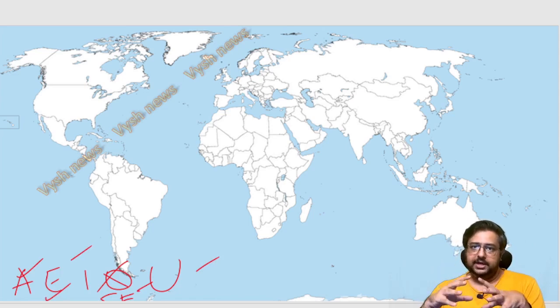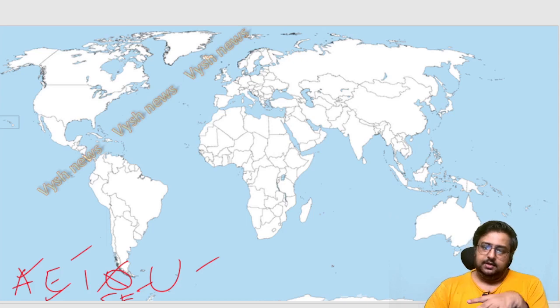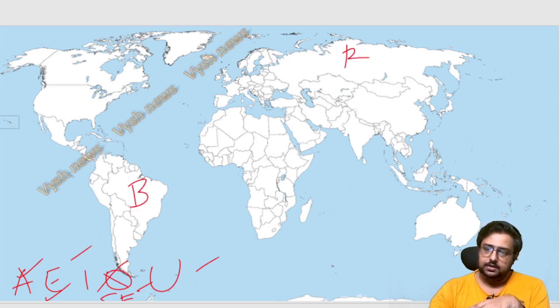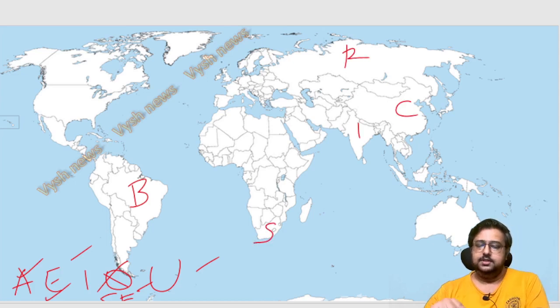But I like remembering it through the map. That is very easy. That's why I'm showing you this world map here. 6 countries are added, right? First, you should know where all the existing BRICS countries are. The existing BRICS countries: Brazil, Russia, China, India, South Africa. These are the present BRICS countries.